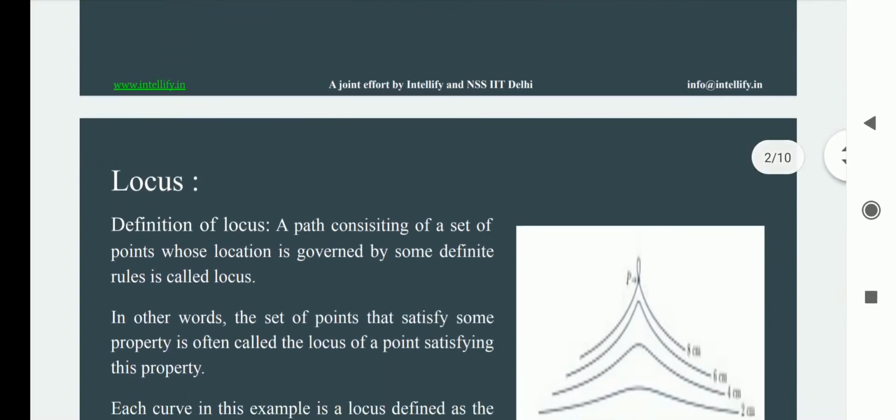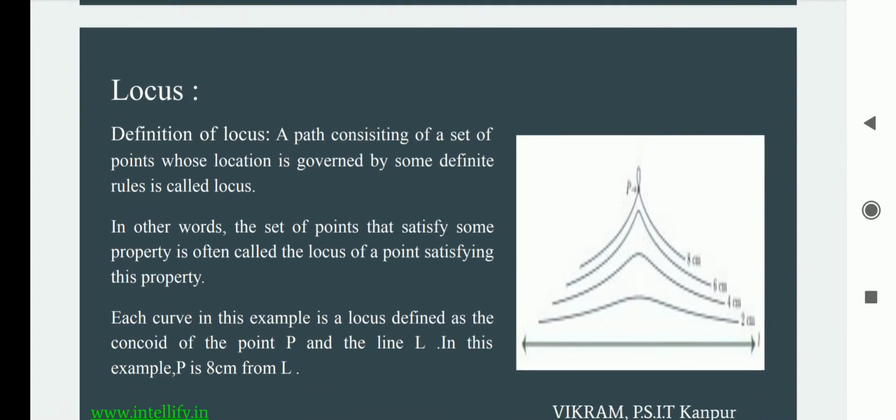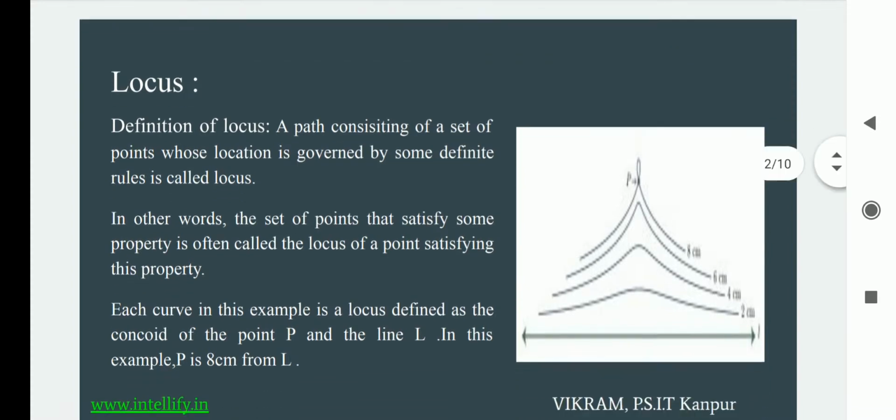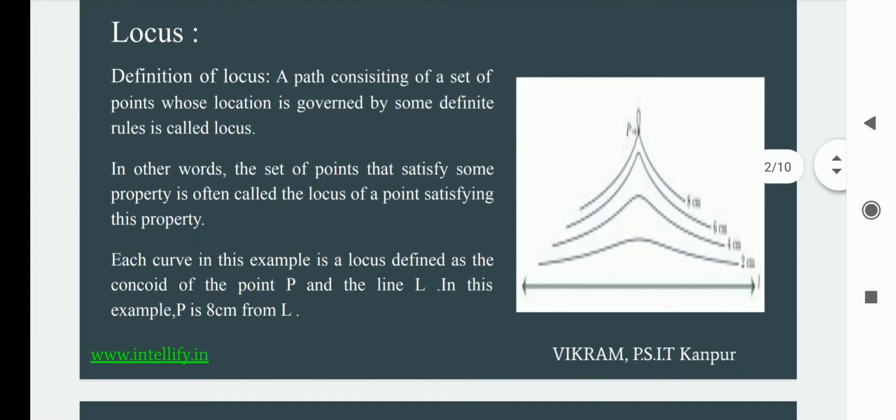So now starting with the very first topic, that is locus. What basically is the locus? Locus is a path that consists of a set of points whose location is governed by some set of rules. Or in other words, we can define it as: the set of points that satisfy some property is often called the locus of the points satisfying this property.